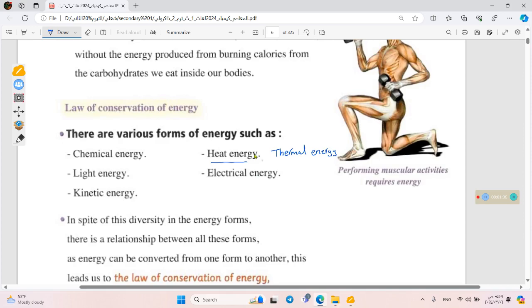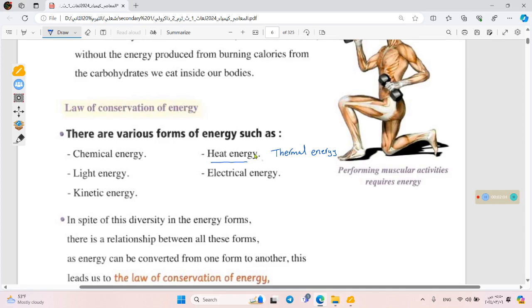The definition of thermal energy is not in our content, but we must know and understand it to be able to go further in our study. Thermal energy is a form of kinetic energy accompanied with random motion of the particles.